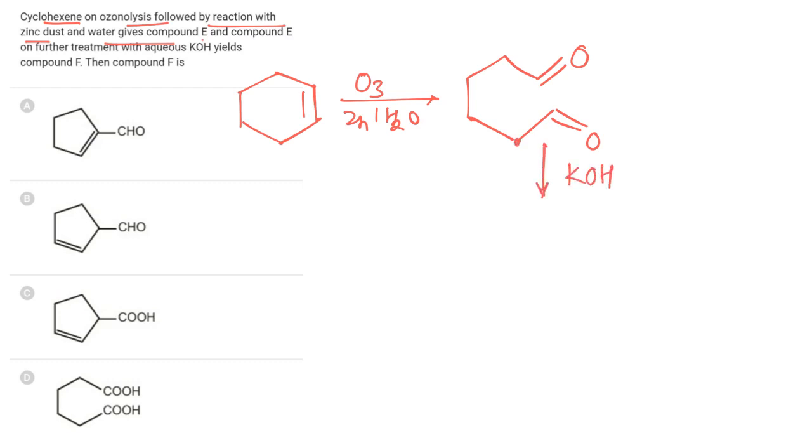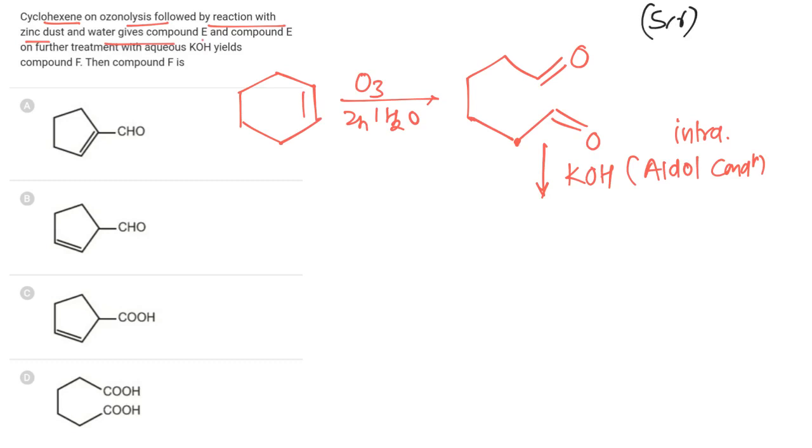Now this molecule is a dicarbonyl compound, so there is a possibility of aldol condensation. Since two carbonyl groups are present, there is a possibility of intramolecular aldol condensation. Now during intramolecular condensation 5 and 6 membered rings are preferred.